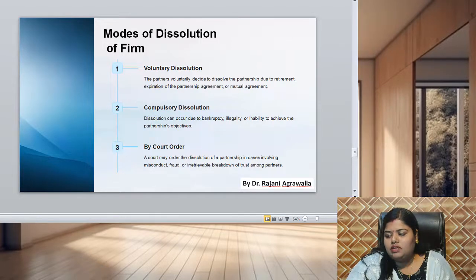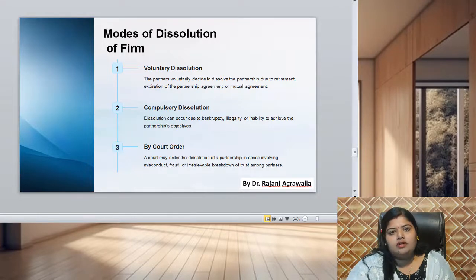So now the thing is how the accounts will be settled at the time of dissolution. We should remember that all the losses, including the deficiency of capital, shall be paid first out of profit, next out of capital, and lastly, if necessary, by the partners individually in the proportion in which they share profits.